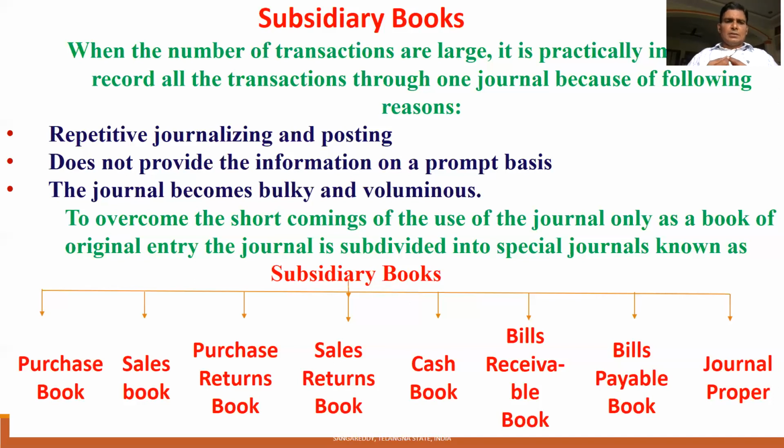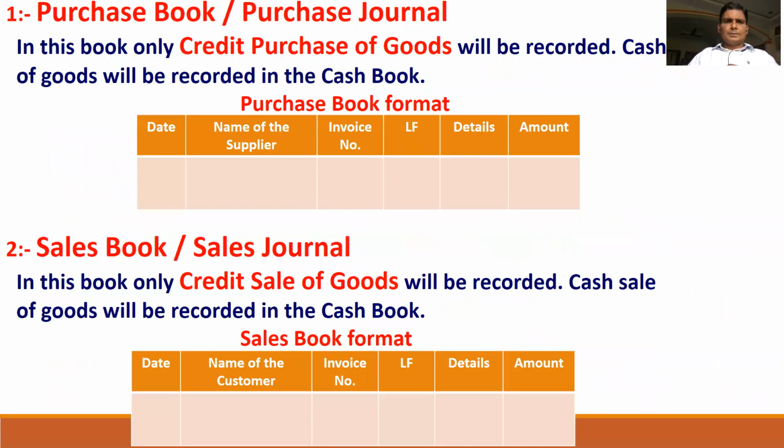So let us start with the purchase book. Purchase book is also called purchase journal. In this book, all the goods which are purchased on credit from the suppliers will be recorded with their name. So what is the primary recording in purchase book? All the goods which are purchased on credit are recorded in the purchase book in the given format.